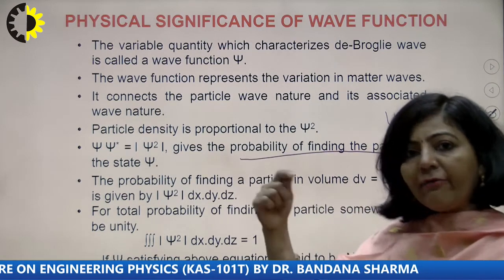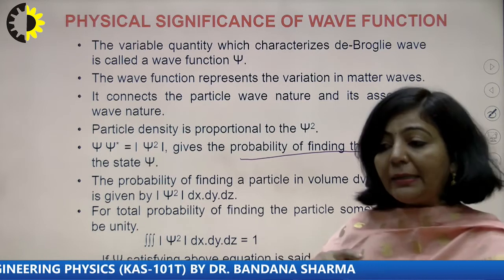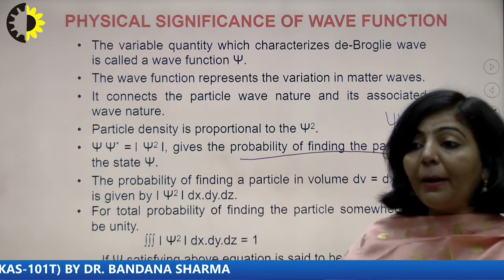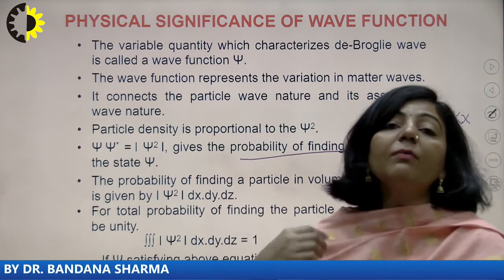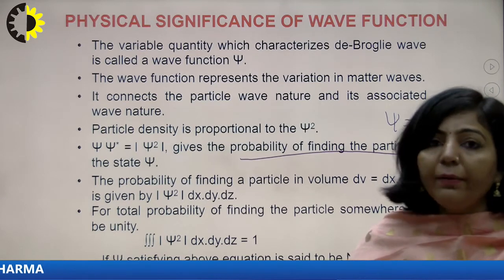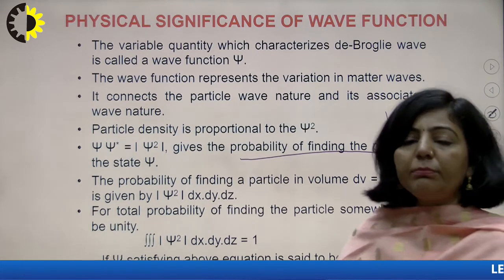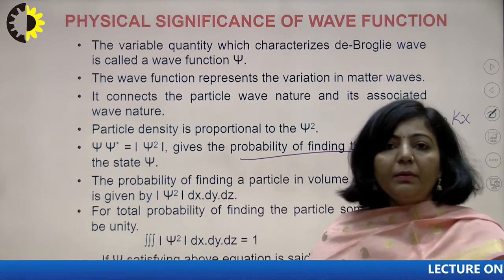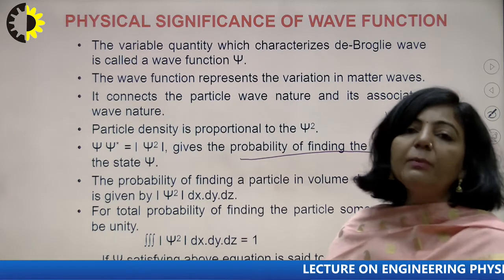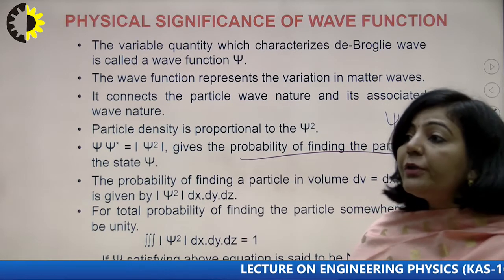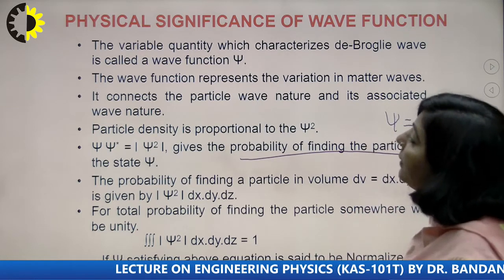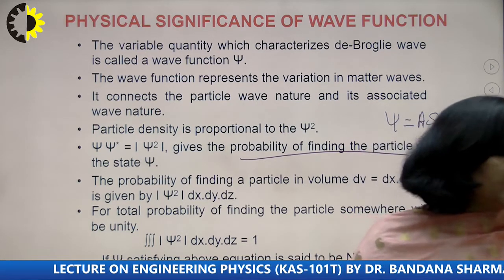You have a particle, that particle is moving, it is associated with wave nature. But what is the probability of finding the particle within that wave nature? That will be given by this product of psi and psi star. Right? What is the meaning of this? Suppose this room is a wave packet in which the particle is present. So that wave packet is associated with the moving microscopic particle. So within the wave packet, what is the probability of finding the particle? That can be calculated with the help of psi and psi star.